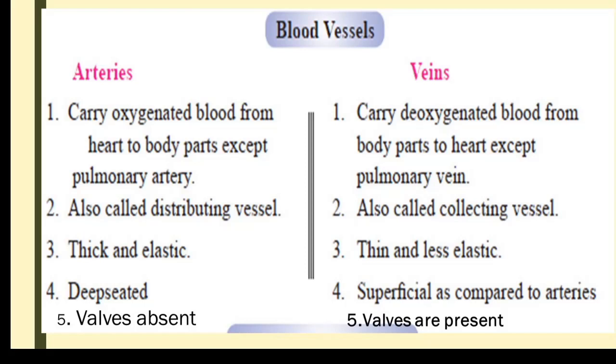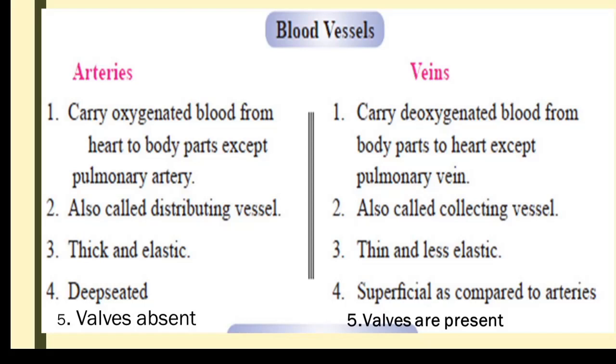Then veins carry deoxygenated blood from different parts of the body to the heart. So they are collecting vessels, we can say. They collect the blood from different parts of the body, hence they contain deoxygenated, impure blood. They collect impure blood and pour it into the heart. Then compared to the thickness of the artery wall, the vein wall is thin.